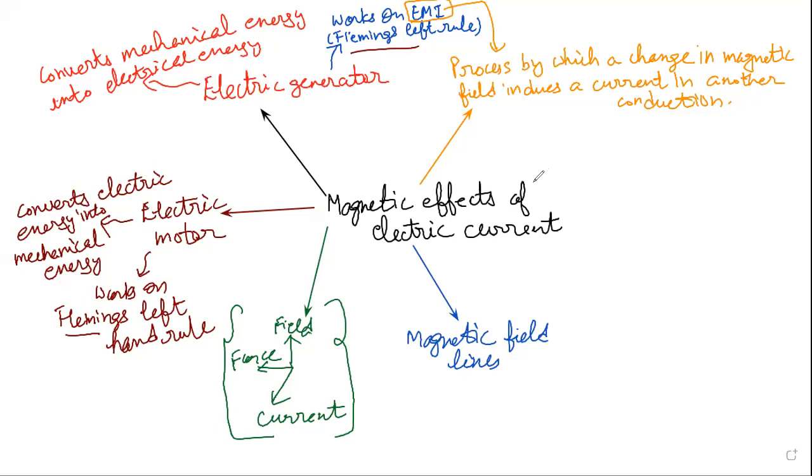Then we have the domestic electric circuit, that is how the electric circuit is used at home. In the domestic electric circuit, if I talk about the wires, we have 3 different wires at home.